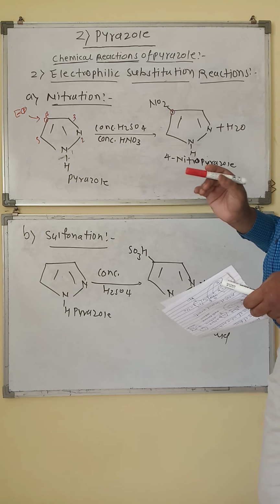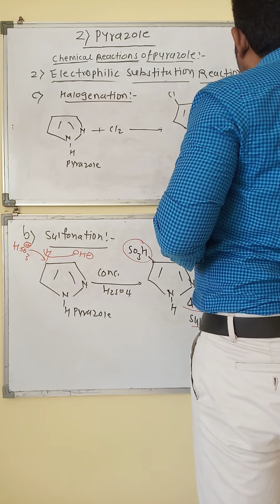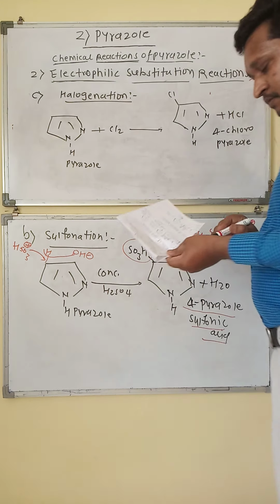Now halogenation can take place by reaction of pyrazole with chlorine molecules. We get 4-chloropyrazole plus HCl.